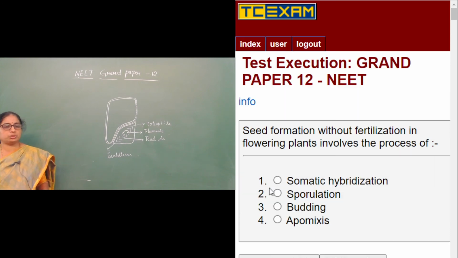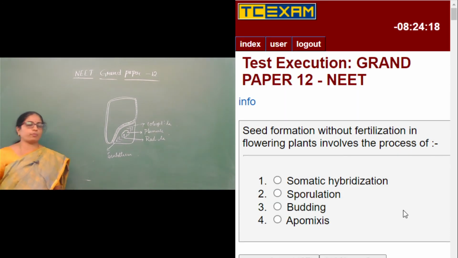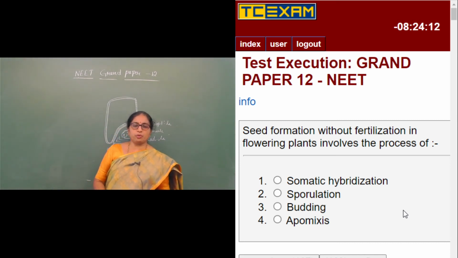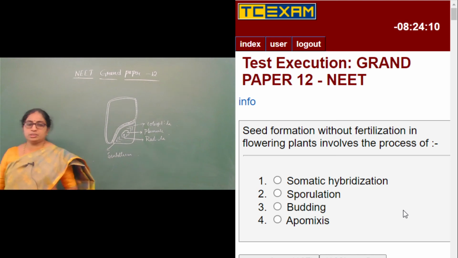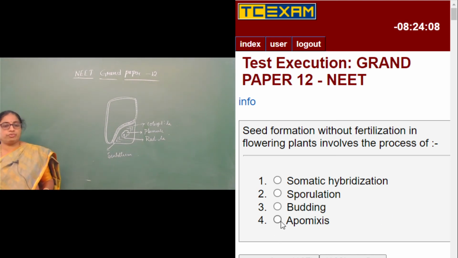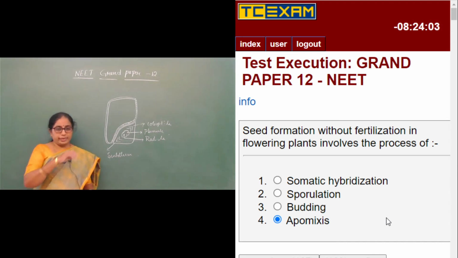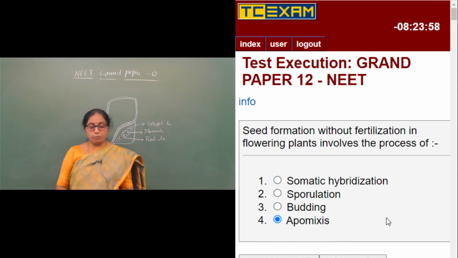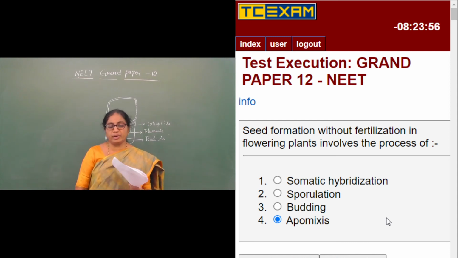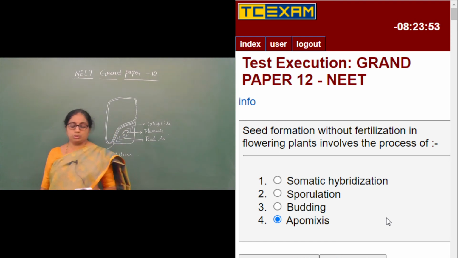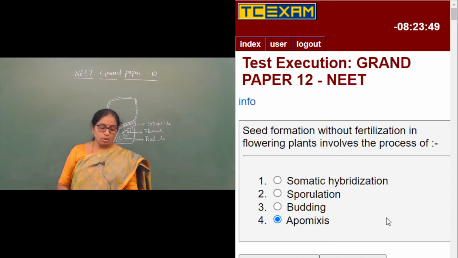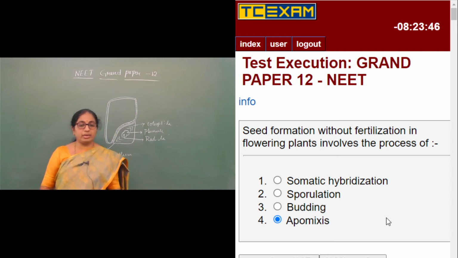Well, moving on to the next question. Seed formation without fertilization in flowering plants involves the process of... So the right answer is apomixis, which forms apomictic seeds, formed without fertilization. Somatic hybridization: we know that the protoplasts of two different plant cells can be fused together, which is called somatic hybridization, and products like pomato and bomato are all produced by somatic hybridization.